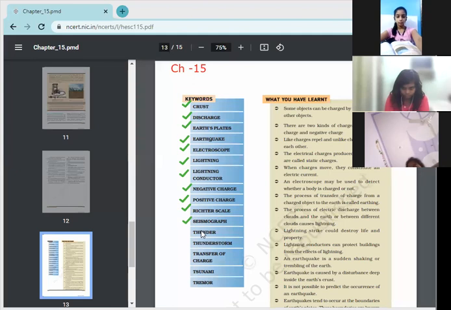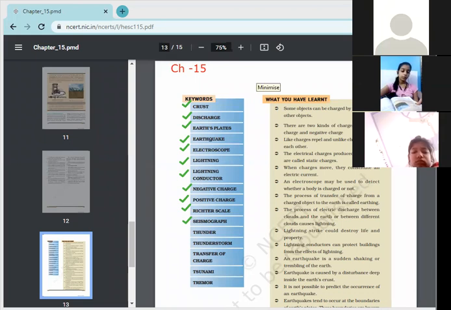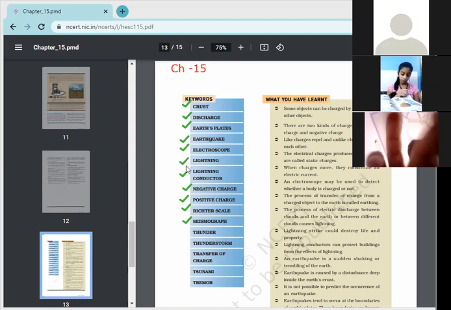And seismograph is a device which is used for what purpose? Tell me. For what purpose is the seismograph used? Ma'am, the earthquake waves. Yes, to measure the earthquake waves. Ma'am, earthquake seismic waves. Seismic waves. Yes, the waves are recorded by an instrument that is known as a seismograph, and those waves are known as seismic waves.